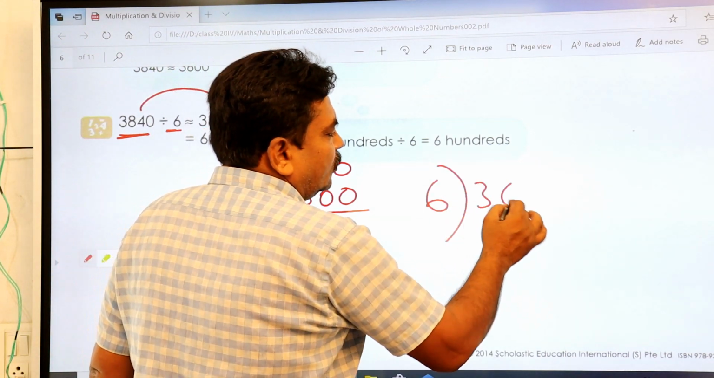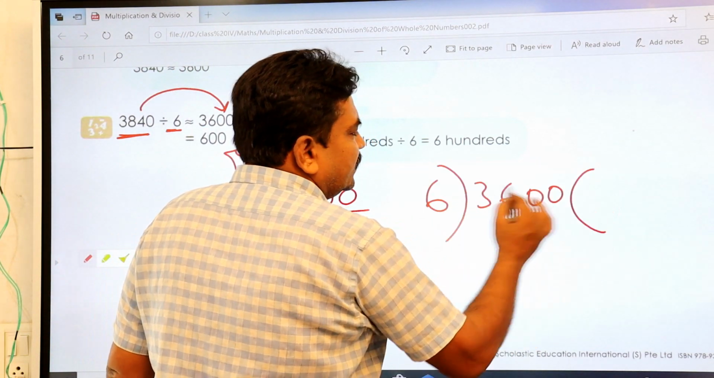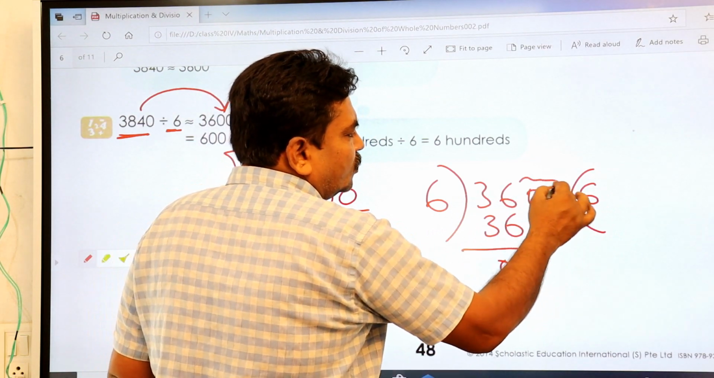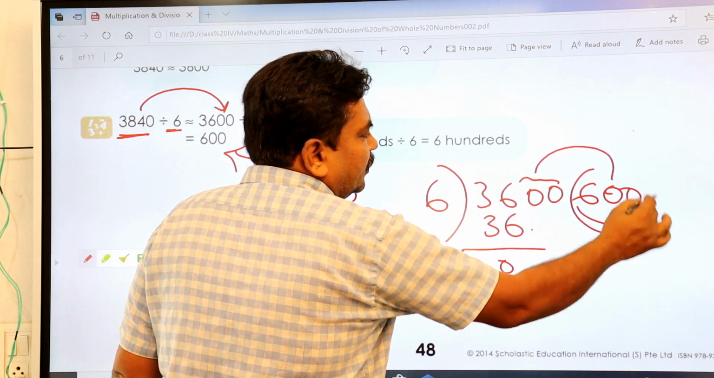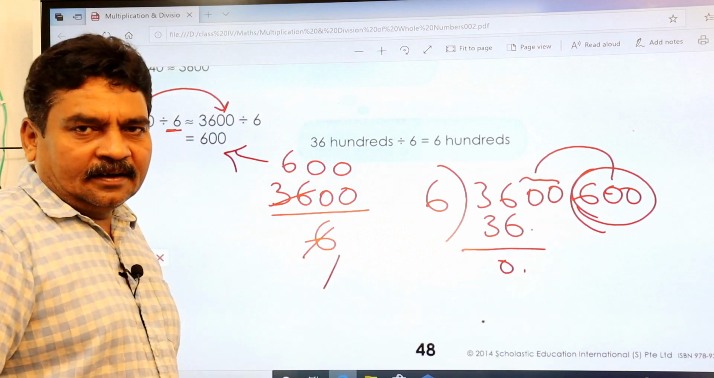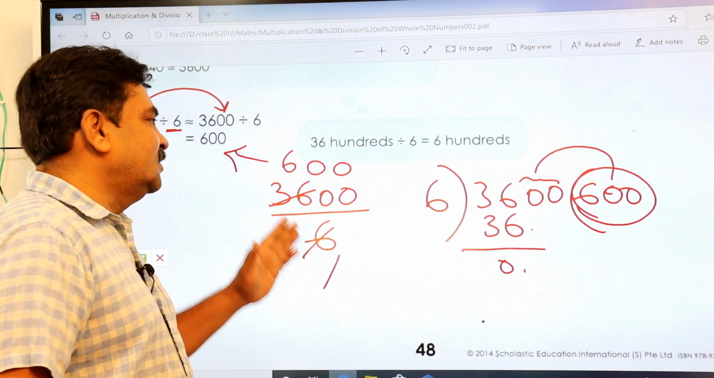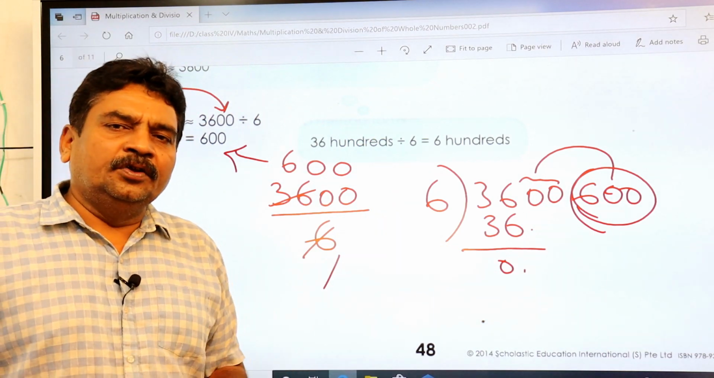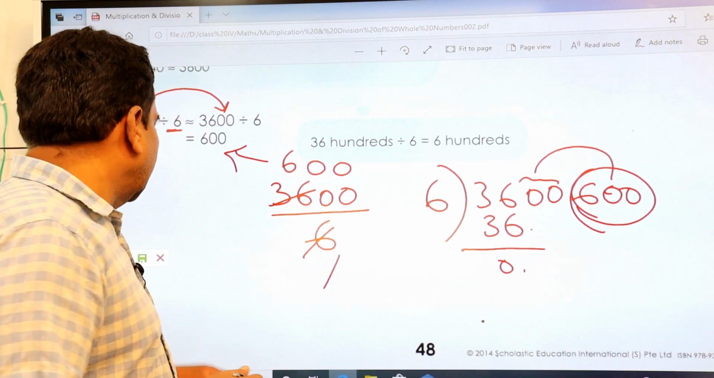You can do it in this way, or you can do it in this way. 6 divided into 3600. 6 6s are 36, 0. These 2 zeros, you keep them simply here. It becomes 600. So better you practice in this way. I was telling you right from the beginning, so that it is very useful to you. Right? Come back to the next one.